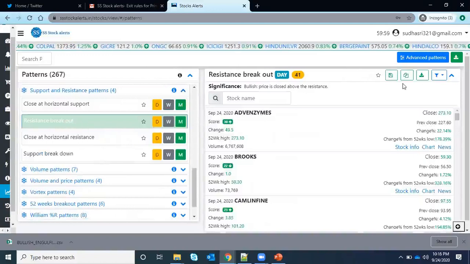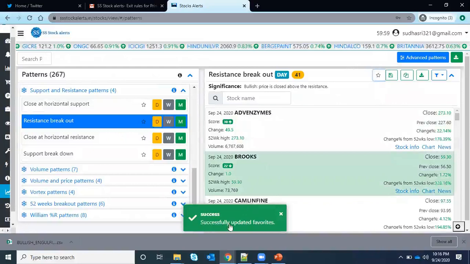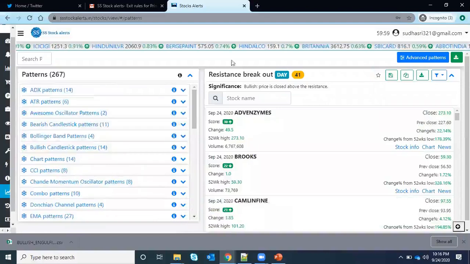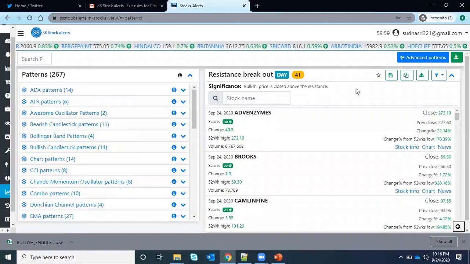Here it is very simple, you just click on favorite, that's all. If you click it, you will get a message that your favorites were successfully updated. Once you get it, you don't need to do anything. And at the top you can see what your favorite patterns are, and I will be showing that.